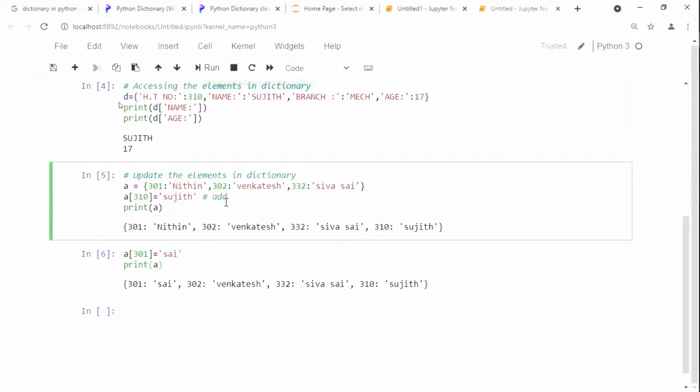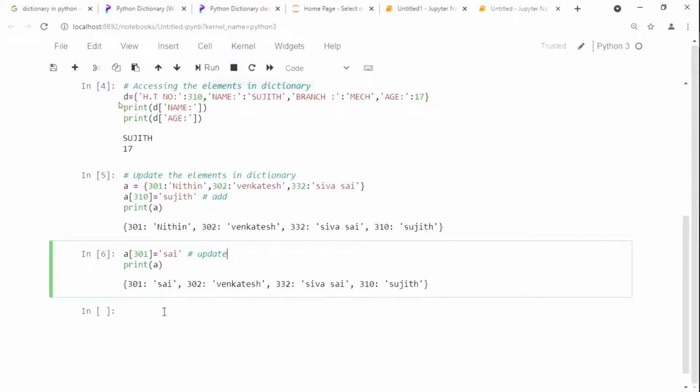Add at last here, update the values. Is it clear how I am going to update the values? Yes, sir. Okay. In order to delete values, for example, I need to delete the 301.